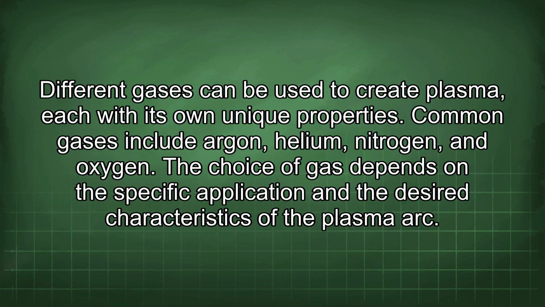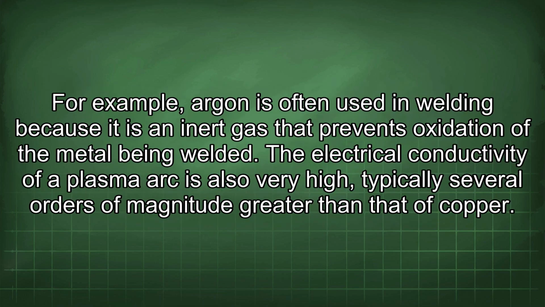Different gases can be used to create plasma, each with its own unique properties. Common gases include argon, helium, nitrogen, and oxygen. The choice of gas depends on the specific application and the desired characteristics of the plasma arc. For example, argon is often used in welding because it is an inert gas that prevents oxidation of the metal being welded.